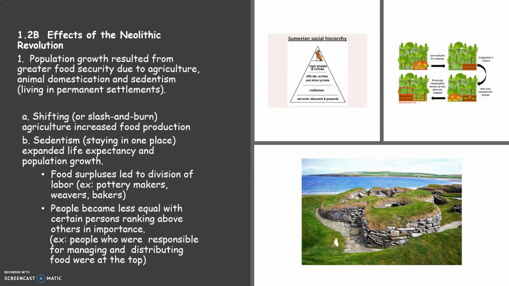Also, sedentism, which is staying in one place, expanded the life expectancy and population growth. The image down here at the bottom is an image of a settlement in Scotland. People tend to settle where they could also have a supply of food. So food surpluses led to division of labor. So you had pottery makers, you had weavers, you had bakers. People became less equal, so you started to have a hierarchy of people. People were ranked above and below other people. And usually the people at the top were the people who were in charge of managing and distributing food.